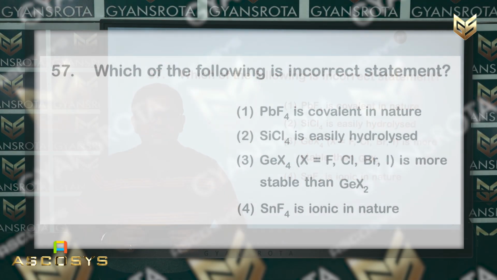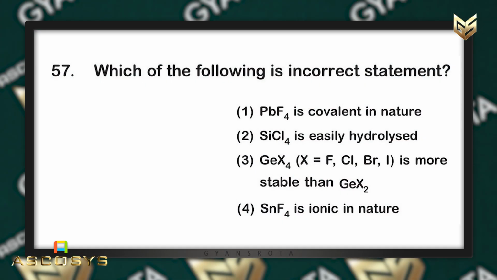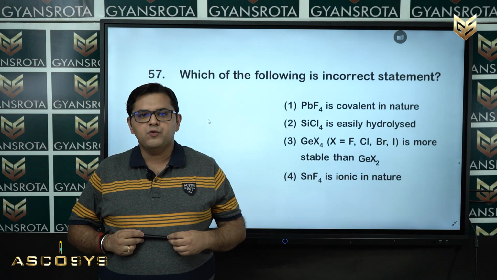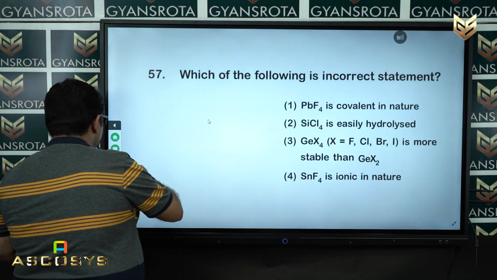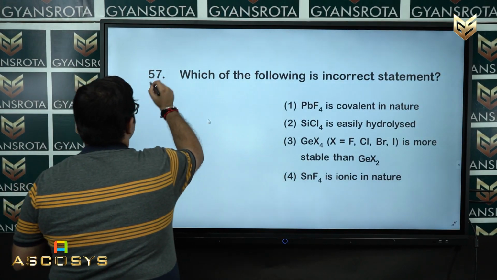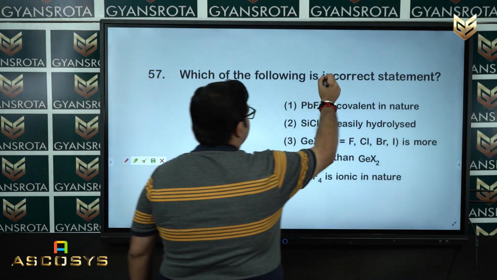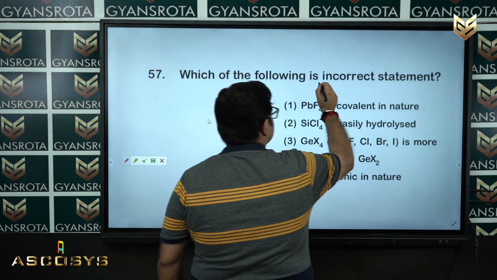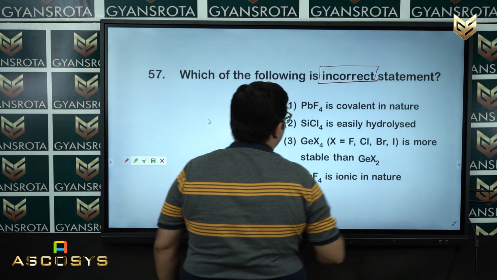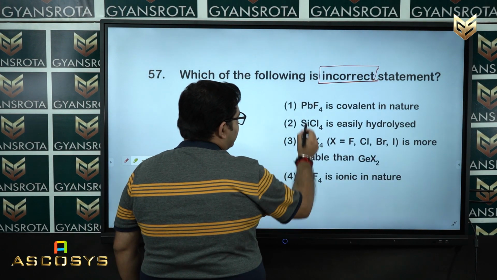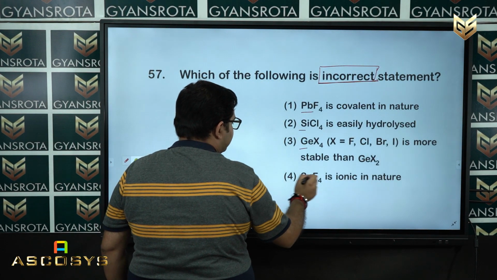So question number 57 is on your screen. Which of the following is an incorrect statement? So now moving to the solution part. If you see here, they asked about the incorrect statement, so first mark it.